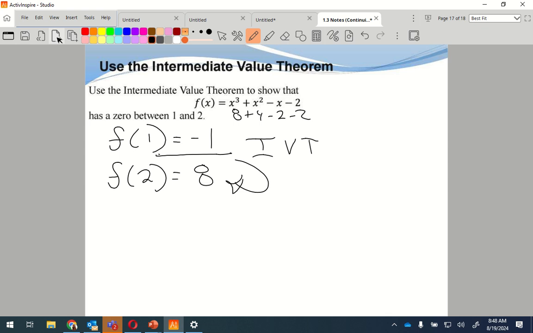Even though this is a 3rd degree, right? It's a 3rd degree, so it's going to go up, down, and back up again, right? It's positive. Yeah? So there might be multiple, but I can tell you there's at least one right there. There's one somewhere in there, and it must cross. I could not use this if I had -1 and -1, right? I could not use this if I had +1 and +8, right? I could not use intermediate value theorem for that reason. But this one does work out. So if I start at -1, I end at 8, the chicken crossed the road somewhere in between there.